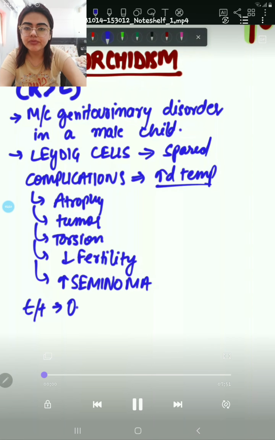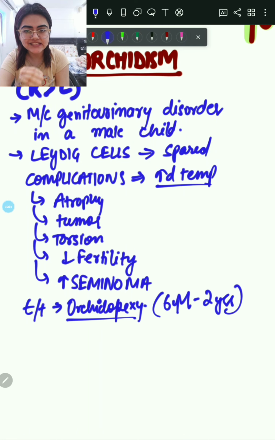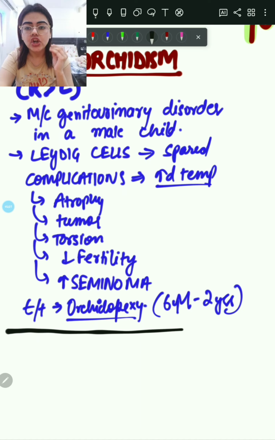How do we treat cryptorchidism? It is treated by orchidopexy. The treatment is orchidopexy, which is usually done at 6 months to 2 years of age.